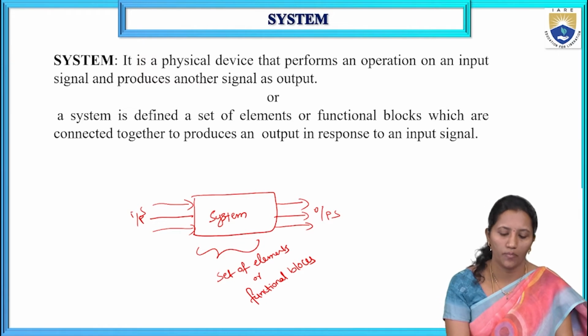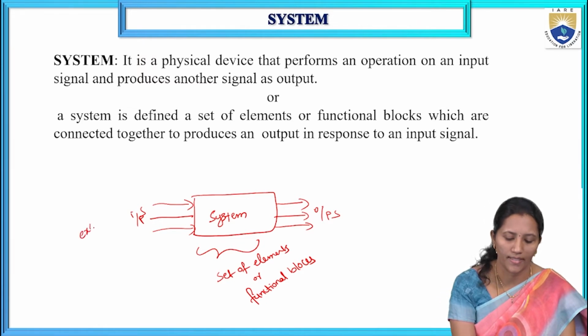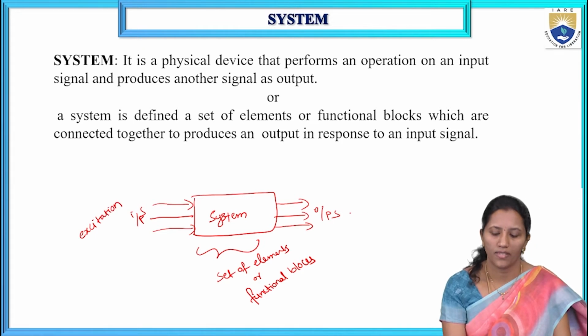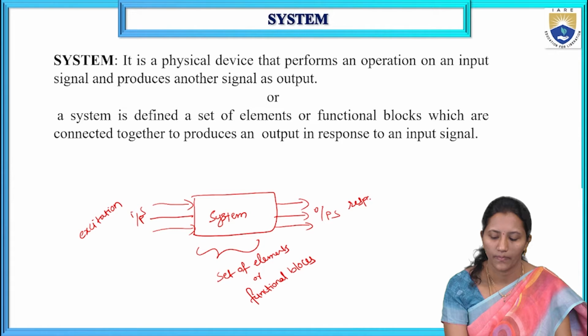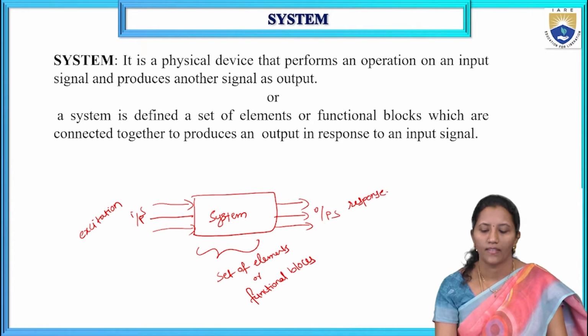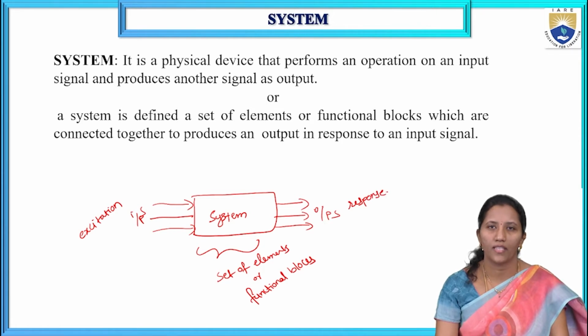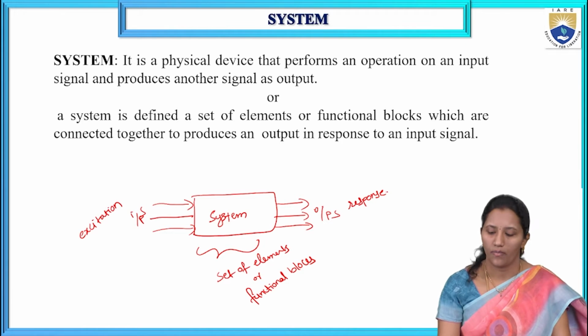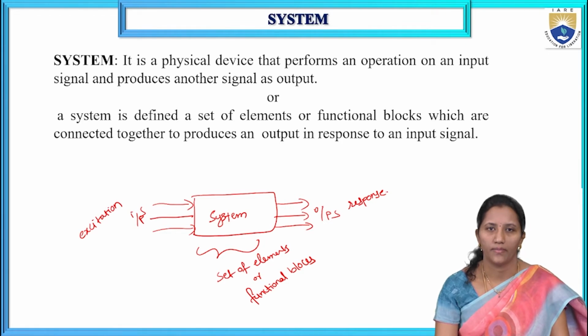So here the inputs of a system are called excitation and the output of the system is called response. Okay, so a system is defined as a set of elements or functional blocks which are connected together to produce an output in response to the input signal.